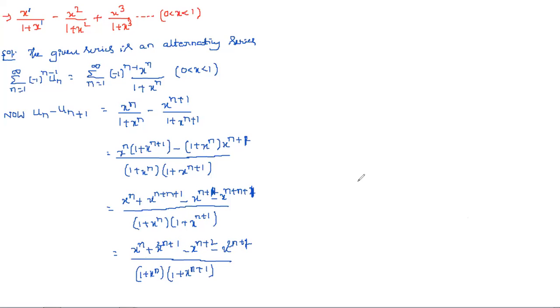And then un minus un+1 is equal to, here it is having x power 2n+1 and x power 2n+1, both will cancel. What about the remaining? x power n minus x power n+2 by (1 + x power n) into (1 + x power n+1).